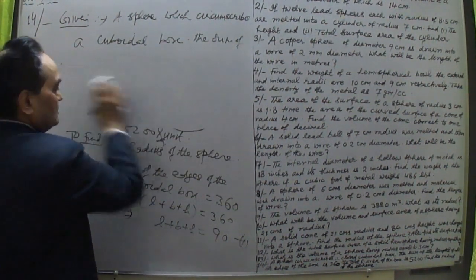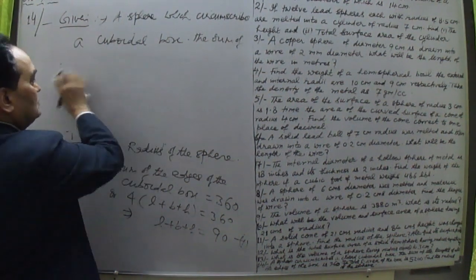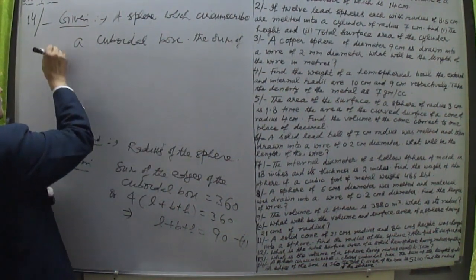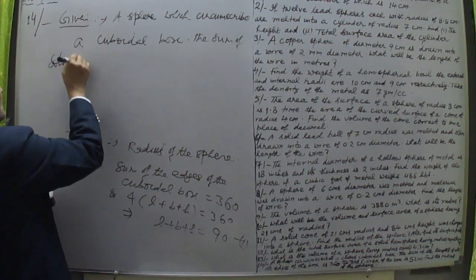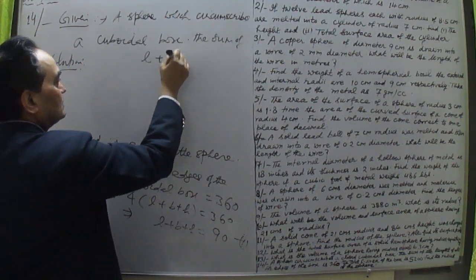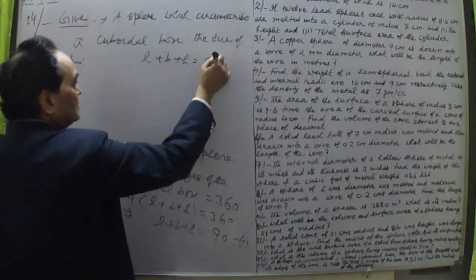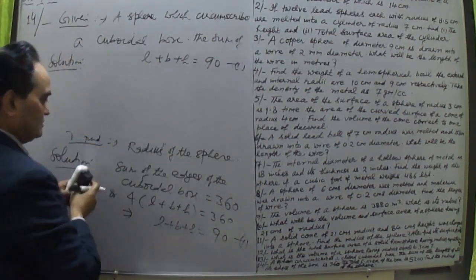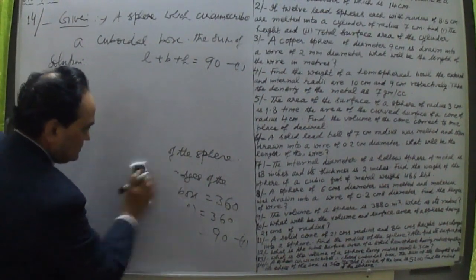Okay. So the second thing given to us is the total surface area. In the solution, we have calculated L plus B plus H equal to 90. This is the first equation I have taken. And let me take the second thing.